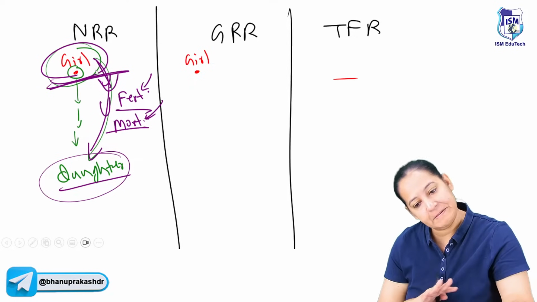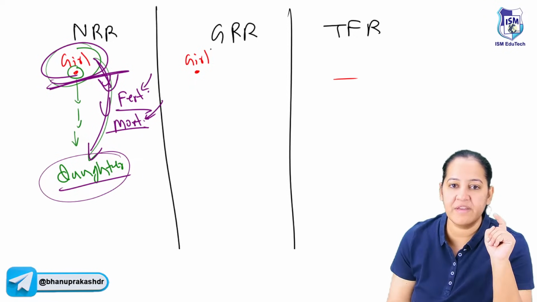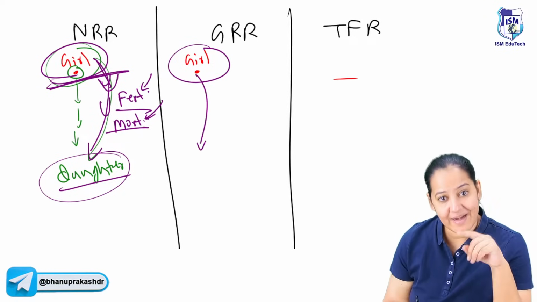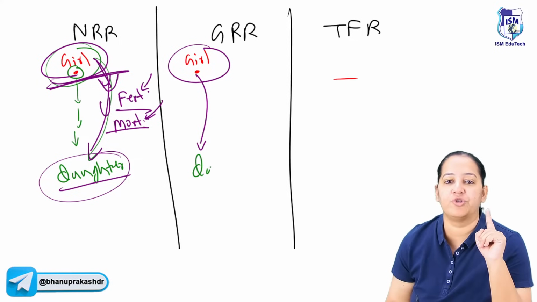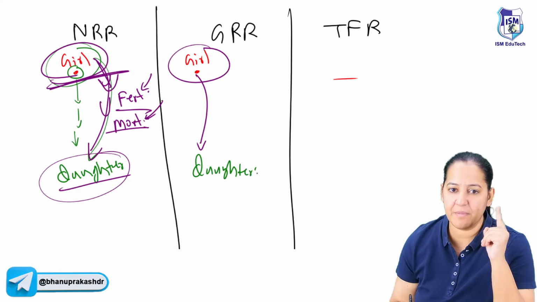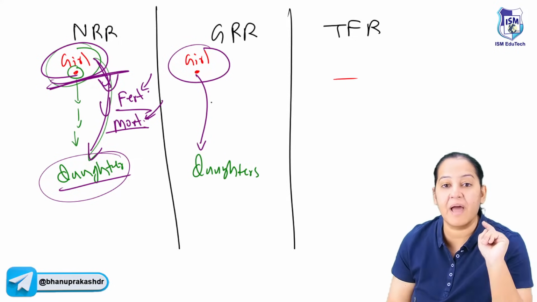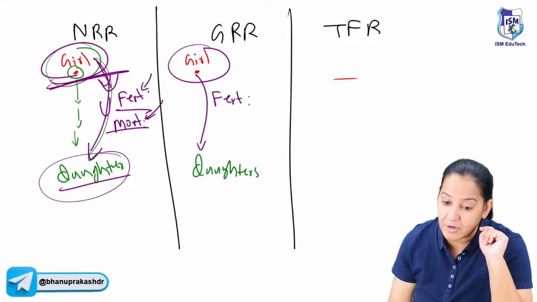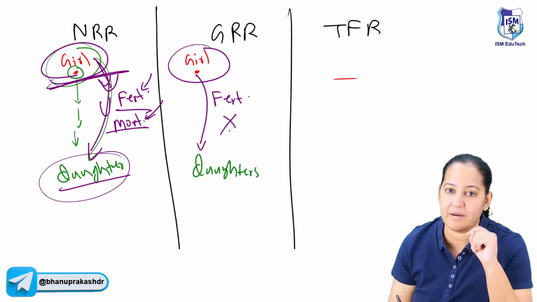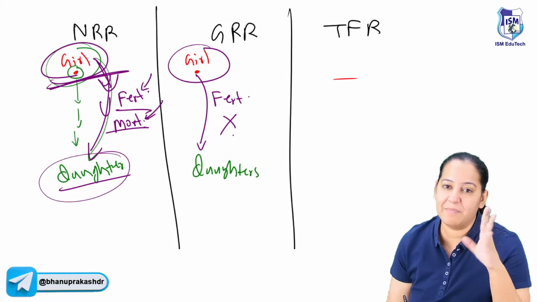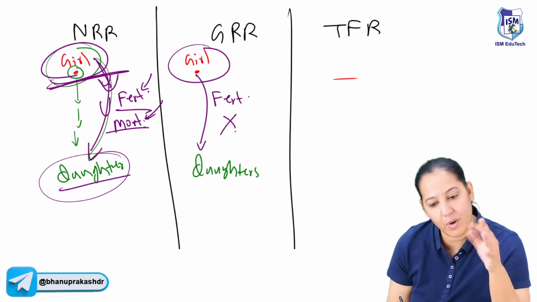What is GRR? GRR is exactly the same. Here also we have a newborn girl. We are expecting how many daughters she will give birth to in future. Exactly the same. You will say, then what is the difference? Here we are applying only the current fertility pattern of the country on that girl. We are assuming no mortality. We are assuming, but it is not a good indicator. Everyone has to die. Jo aaya hai wo jayega.